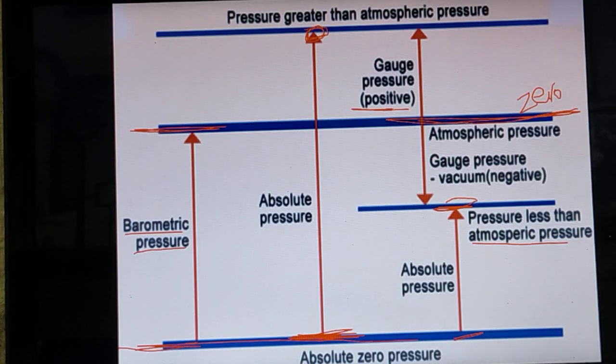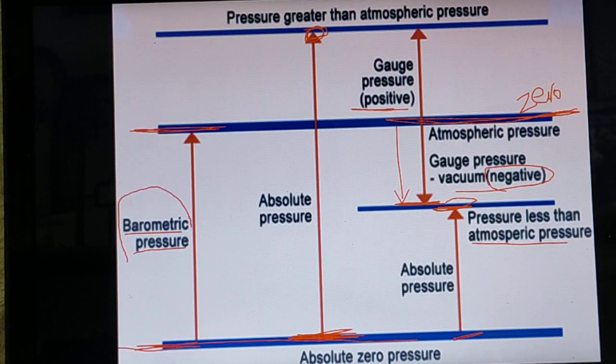When we measure the pressure with the help of the gauge instrument, if it is lower, that means it is below atmospheric pressure. So this pressure is referred to as negative gauge pressure. Here, listen, negative gauge pressure may also be considered vacuum pressure. So this is the way we have to differentiate atmospheric pressure.